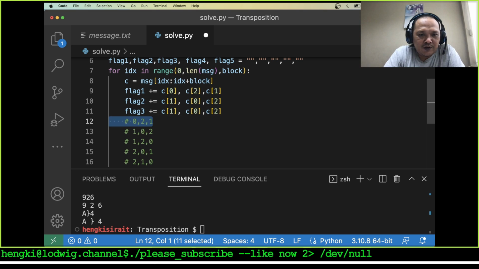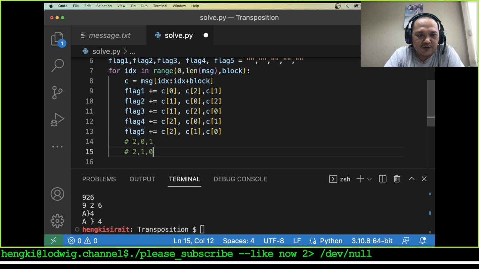This possibility was here, this possibility was, and 1, 2 and 0 this was, and flag 5 row is 2, 0, 1 and the flag 5 equals 2, 1 and 0.